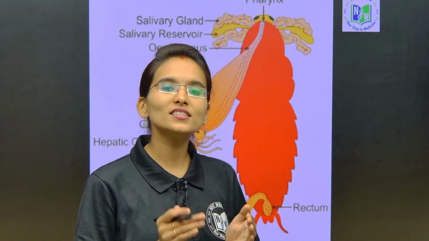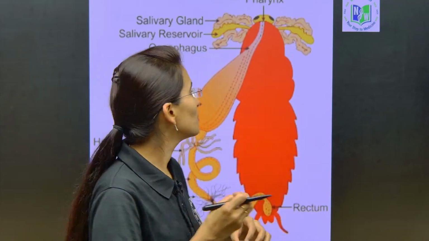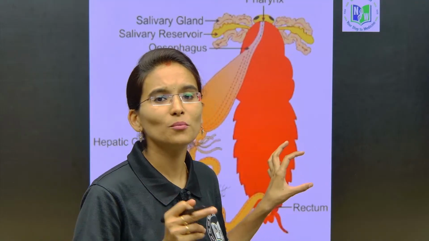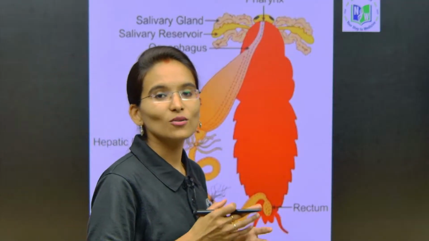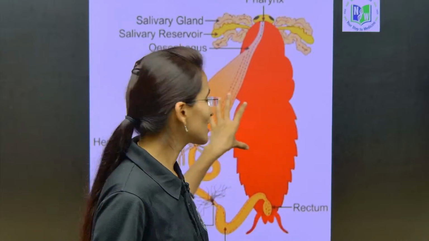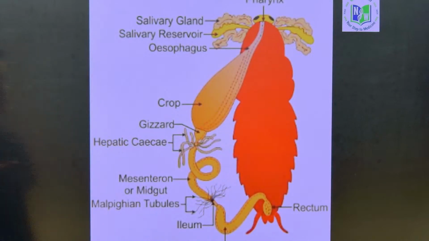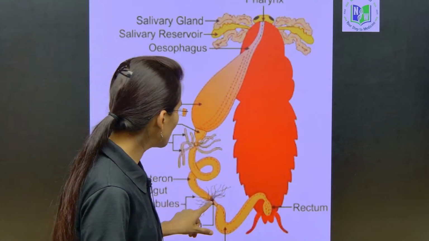At the end of the session you are going to understand how the alimentary canal is involved in excretion. This is one of the most important questions. To understand this concept, you need to stay tuned until this session ends. Yes students, here is where we can find the Malpighian tubules.